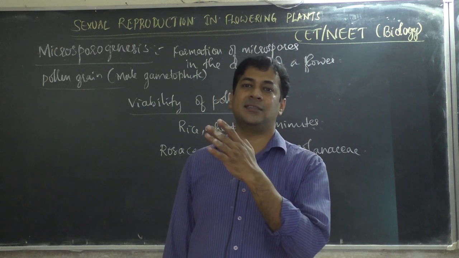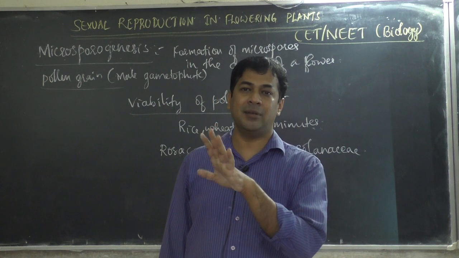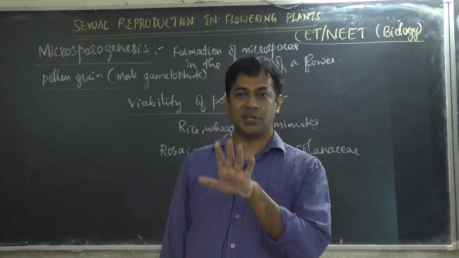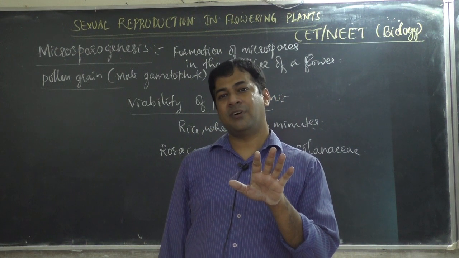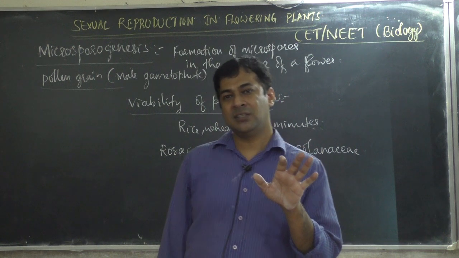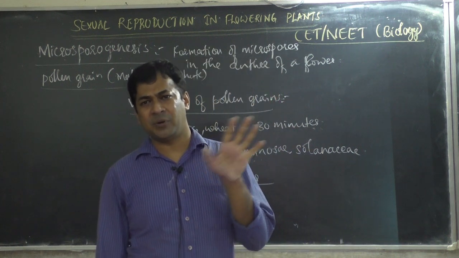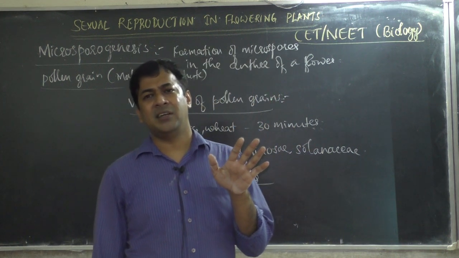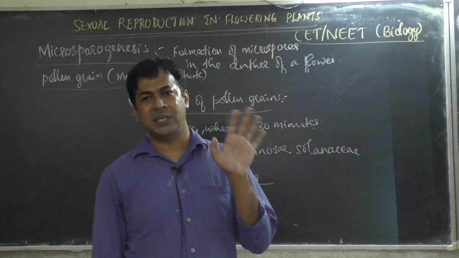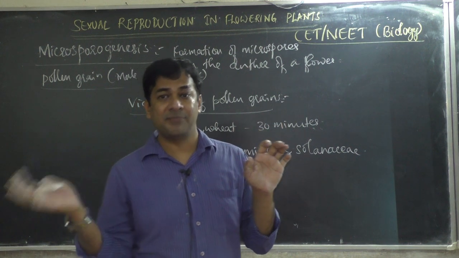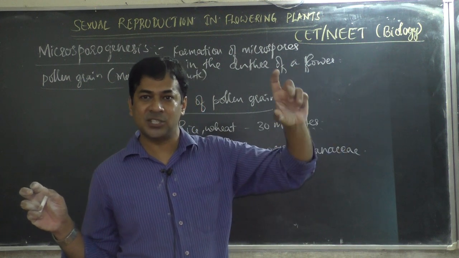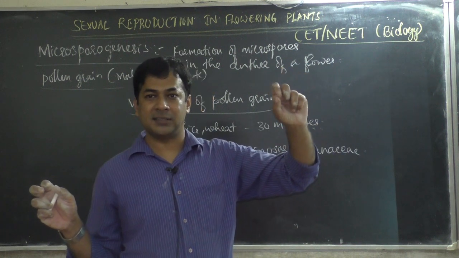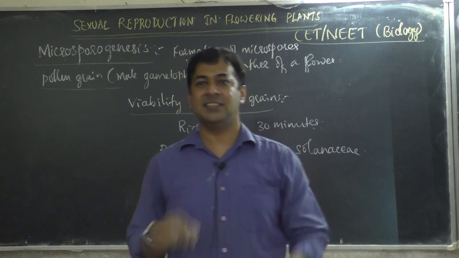A bank is an organization where money is stored, isn't it? Here there are sperm banks where sperm is stored whenever it is required for artificial insemination. Artificial insemination means, as we learnt in the reproductive health chapter, when a husband cannot produce sperm but the wife produces eggs, then sperm is taken from another male, already stored in the sperm bank. Then artificial fertilization is done.